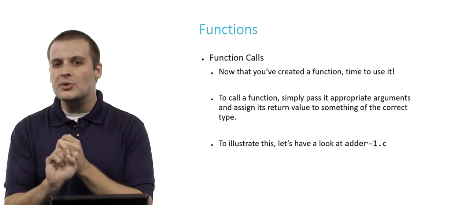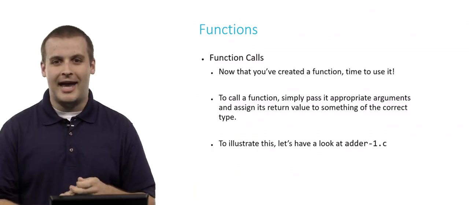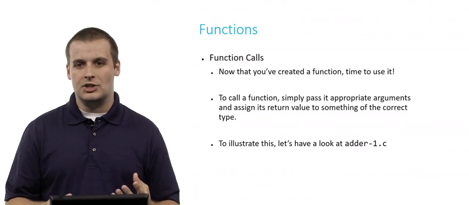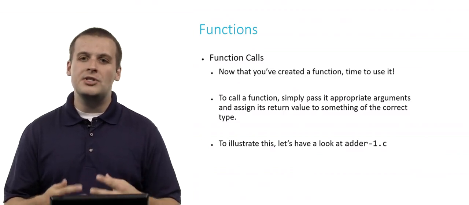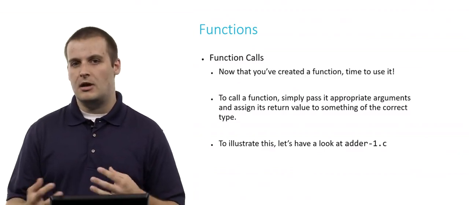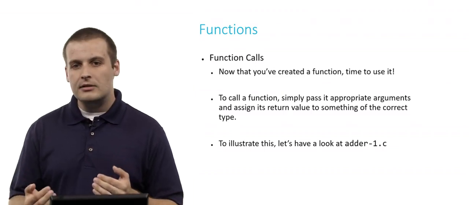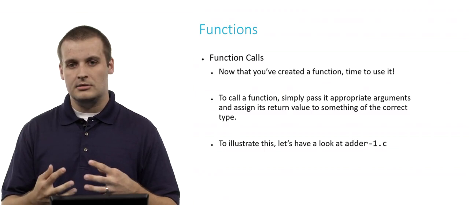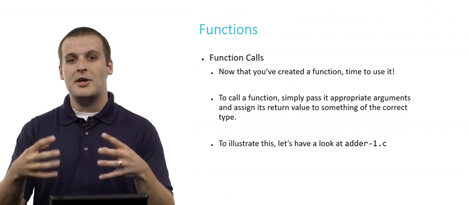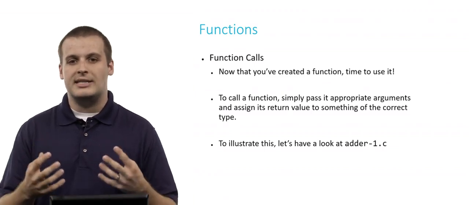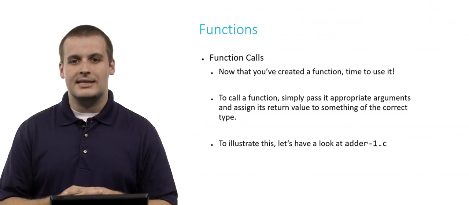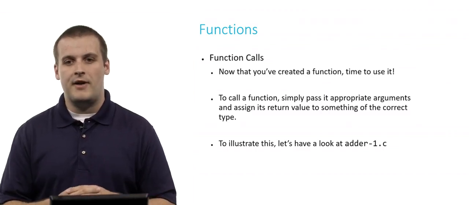All right, so we've declared functions and we've defined functions, so that's really good. Now let's start to use the functions that we've declared and we've defined. To call a function, it's actually pretty easy. All you need to do is pass it appropriate arguments of the data type that it expects, and then assign the return value of that function to something of the correct type.